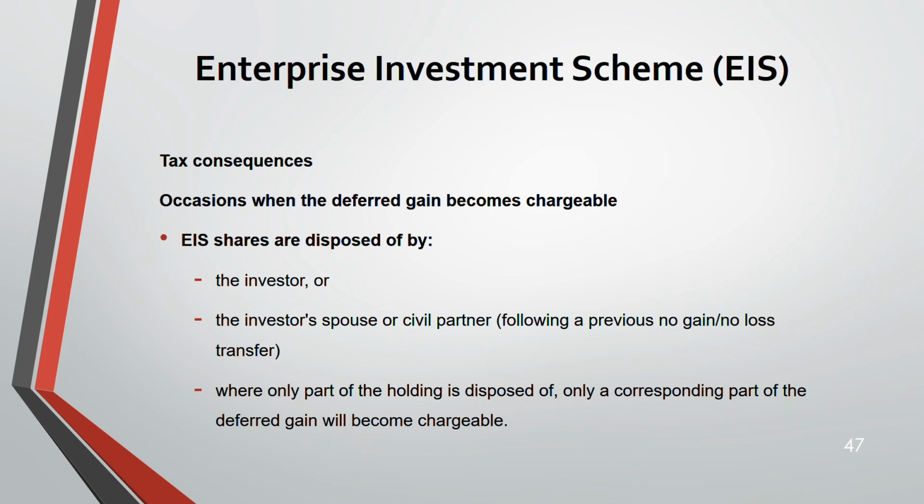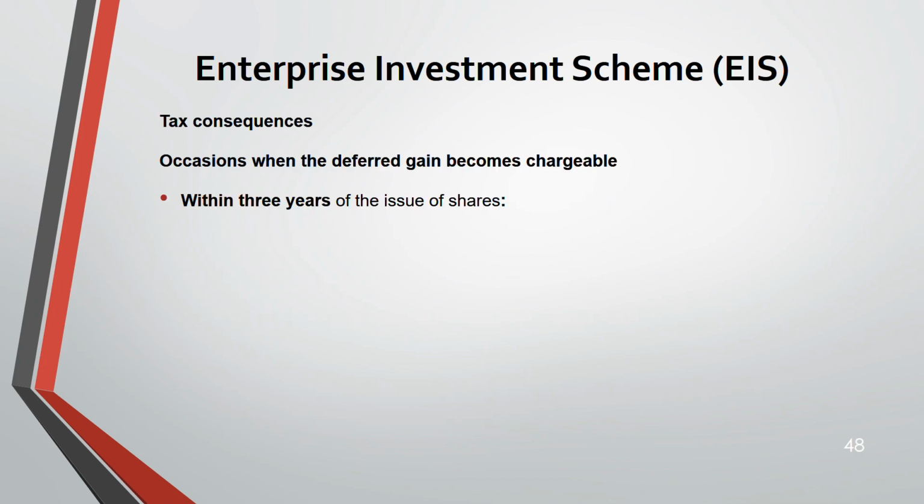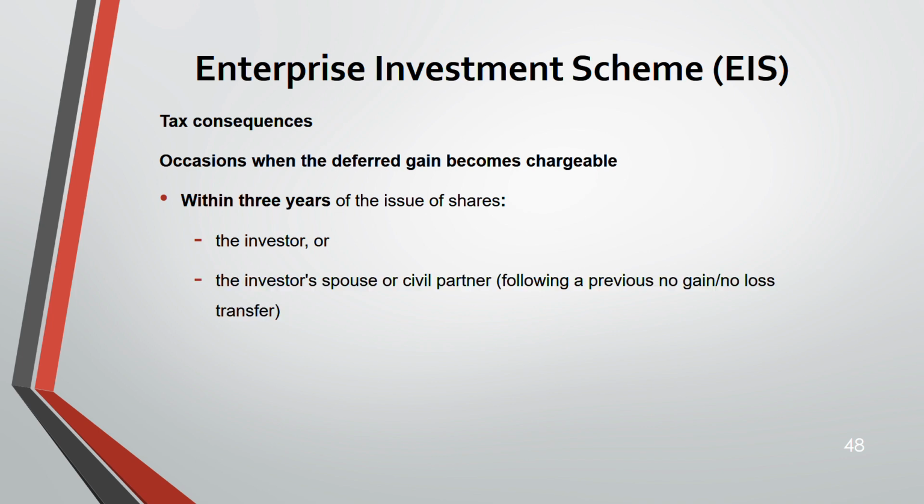Where only part of the holding is disposed of, only a corresponding part of the deferred gain will become chargeable. Whatever part of the holding you dispose of, only that part of the deferred gain will be chargeable, not the entire amount. Now, within 3 years of the issue of the share, when is it chargeable? Within 3 years, because after more than 3 years it will not be chargeable.